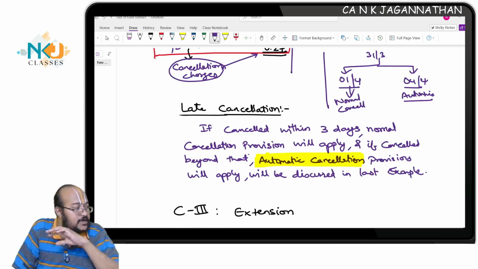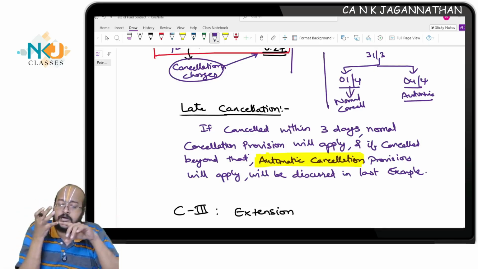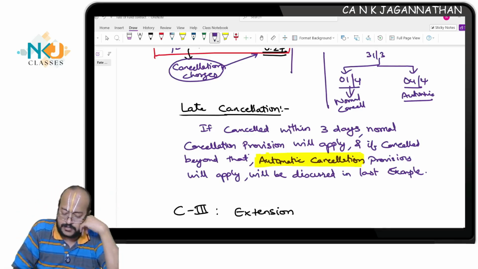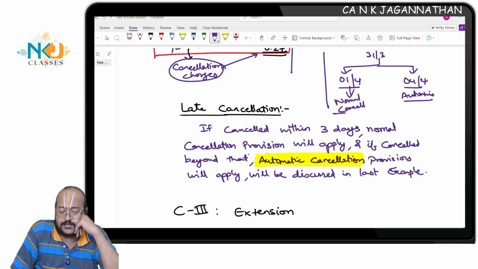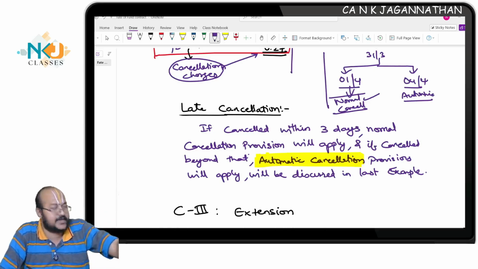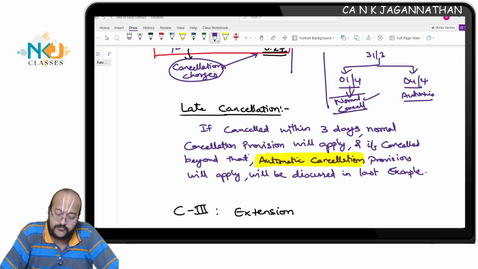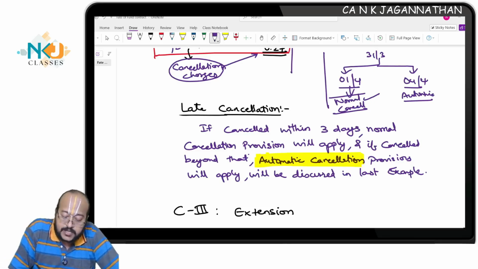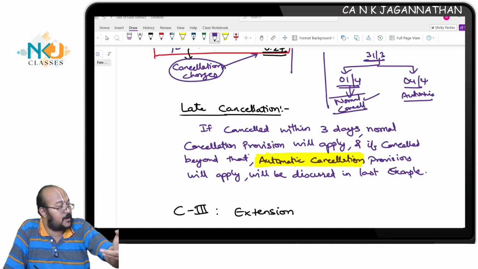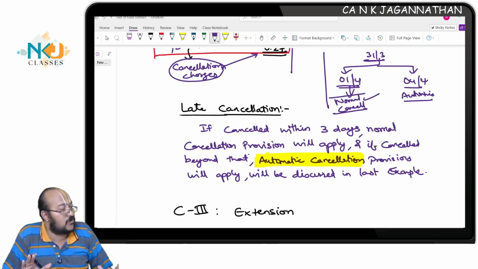I will discuss the automatic cancellation in the last illustration, the comprehensive illustration, which includes all the charges. Automatic cancellation, normal cancellation, what will happen? The old contract will be cancelled, because there is no extension, this is only cancellation. But if he doesn't come on the due date, what happens at the end of the day?